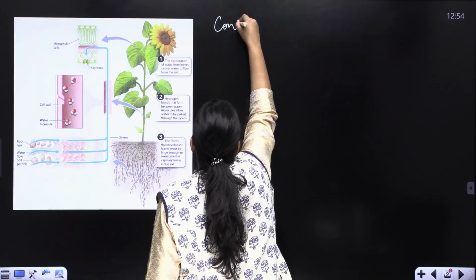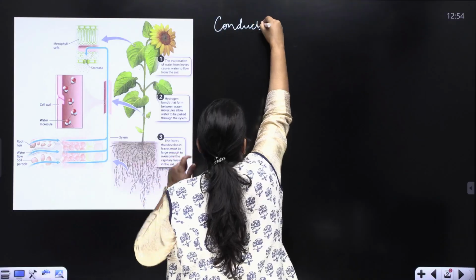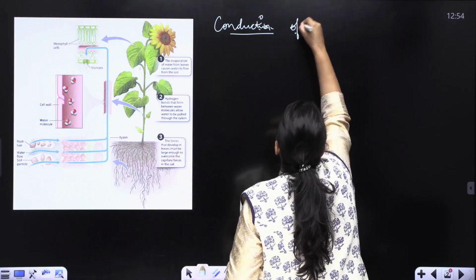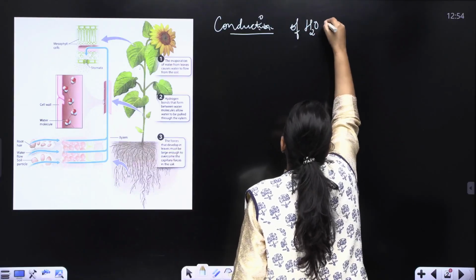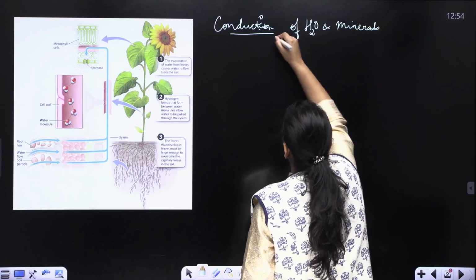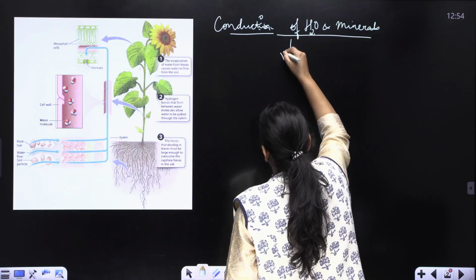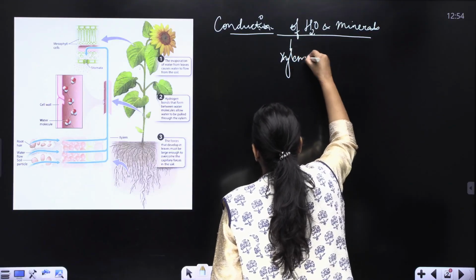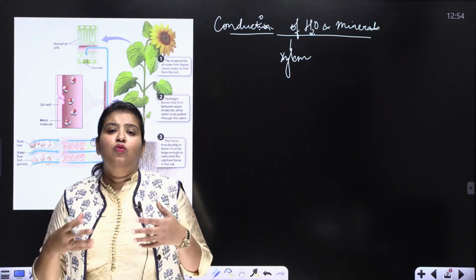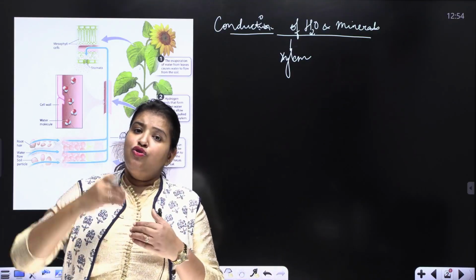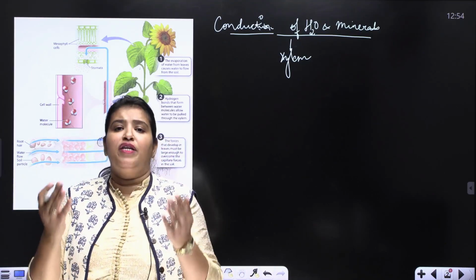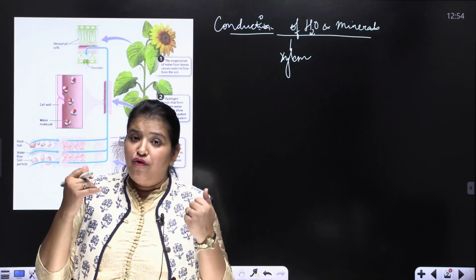Conduction of water and minerals happen through xylem. All right. Now, you know children, when water moves from roots to upper parts of the plant, it will carry minerals dissolved in it. That is the dissolved form.